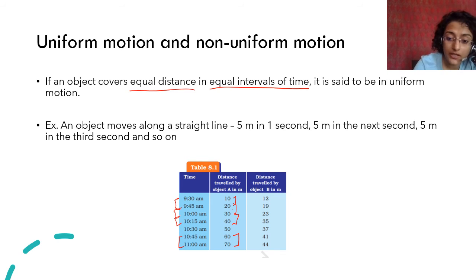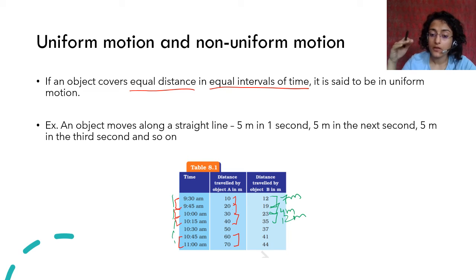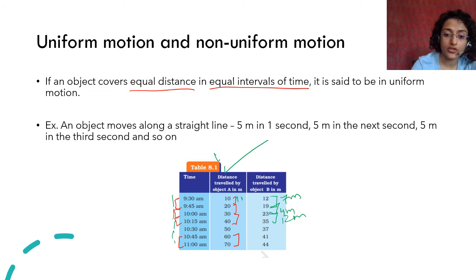Whereas B, if you consider B now, B ने क्या किया? The time interval is the same here. Okay, it is 15, 15, 15, 15, 15 minutes. But in the first 15 minutes, it moved 7 meter. Then it moved 4 meter. Then it moved a total of 12 meter. So it is not moving equally. So in 15 minutes only, here A is moving 10, 10, 10, 10, 10, but B is moving any random distance. So this is uniform motion. This is non-uniform motion.